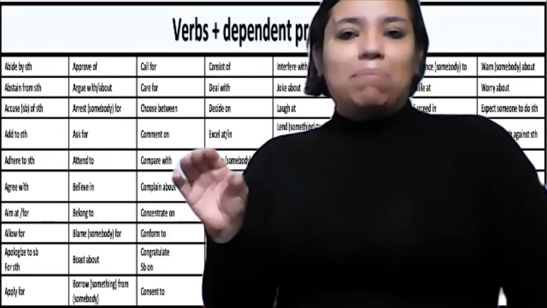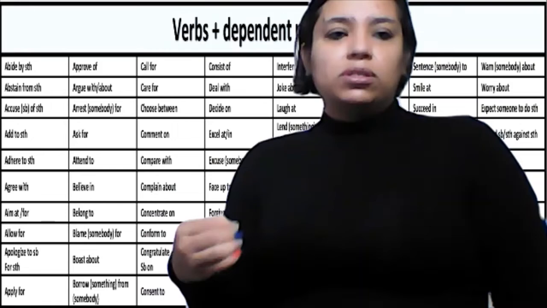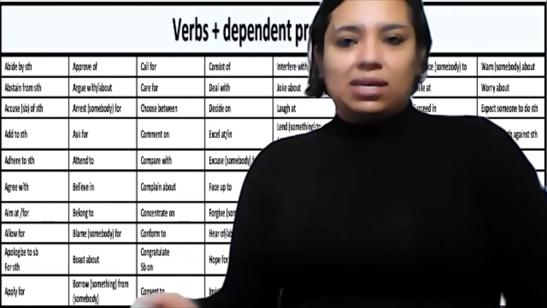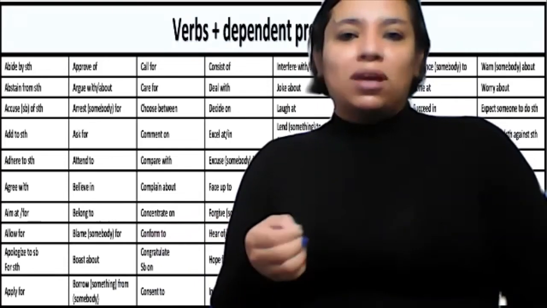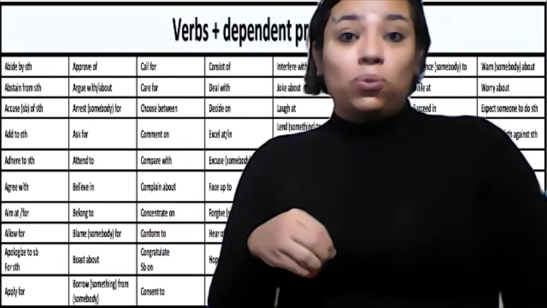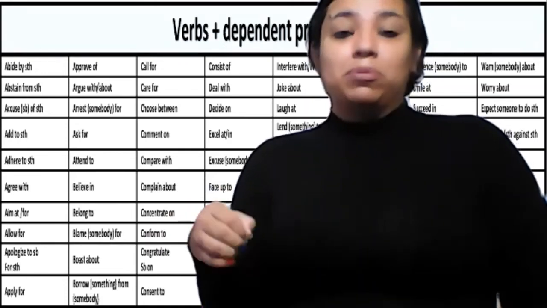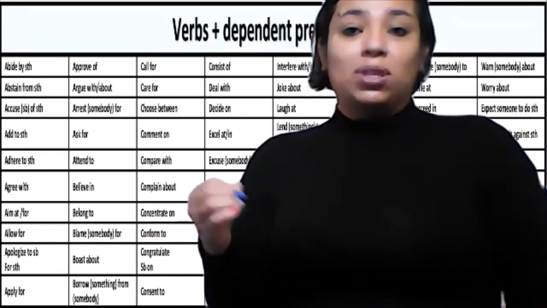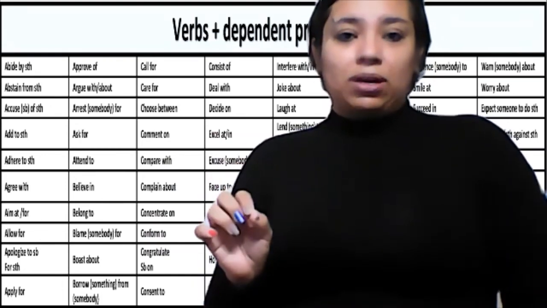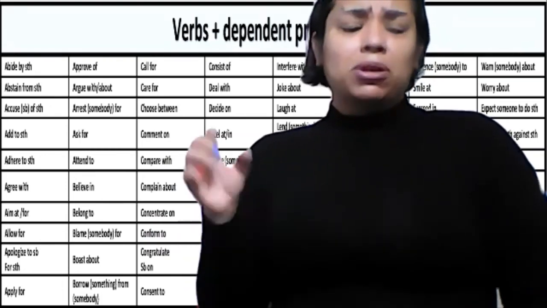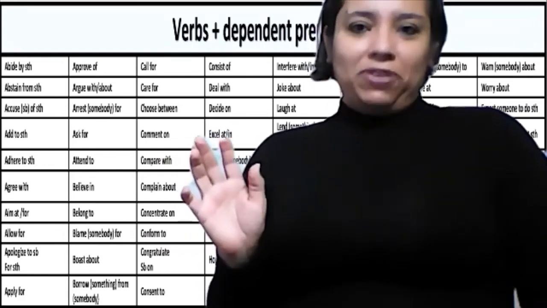It's up to you. But this is important because these are common phrases that we use, as it says, commonly, but sometimes we just don't even know what they are. And now you're going to know that they are dependent prepositions with a verb or dependent prepositions with a noun. This is the first slide with verbs. I'm going to give you a little bit, and I'm going to show you the next one and the next one. And then we will finish the class.